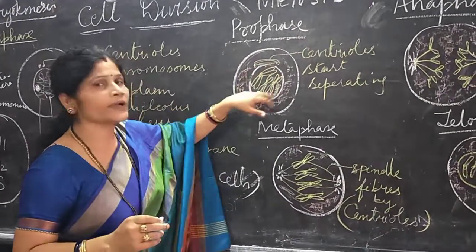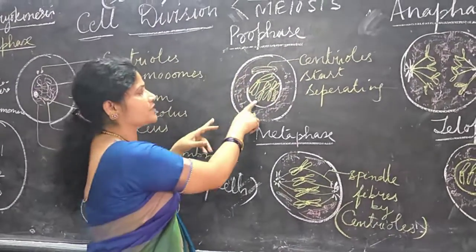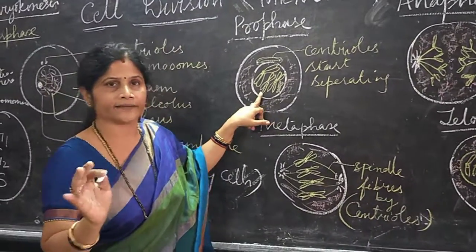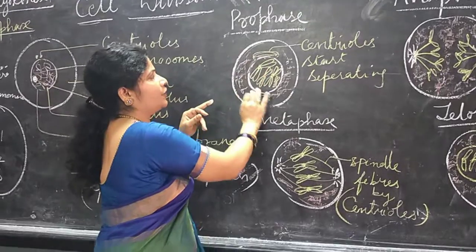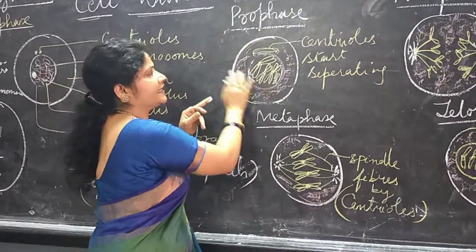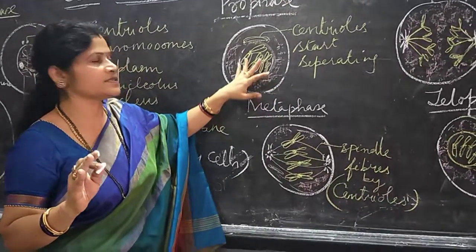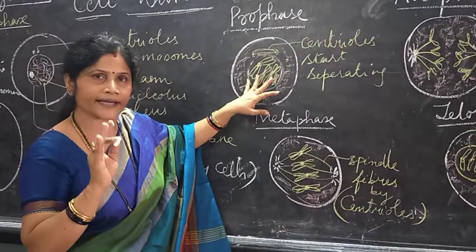Now, what about the nuclear contents? The nucleolus which was there in the nucleus starts disintegrating, and along with it the nuclear membrane also starts disintegrating slowly. We are not concerned about the cytoplasm. We are concerned only about the nucleus because it is karyokinesis.